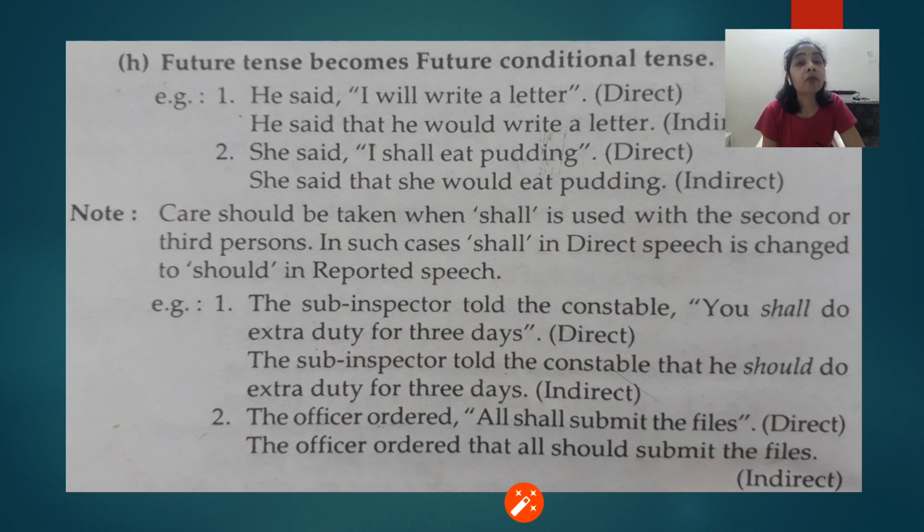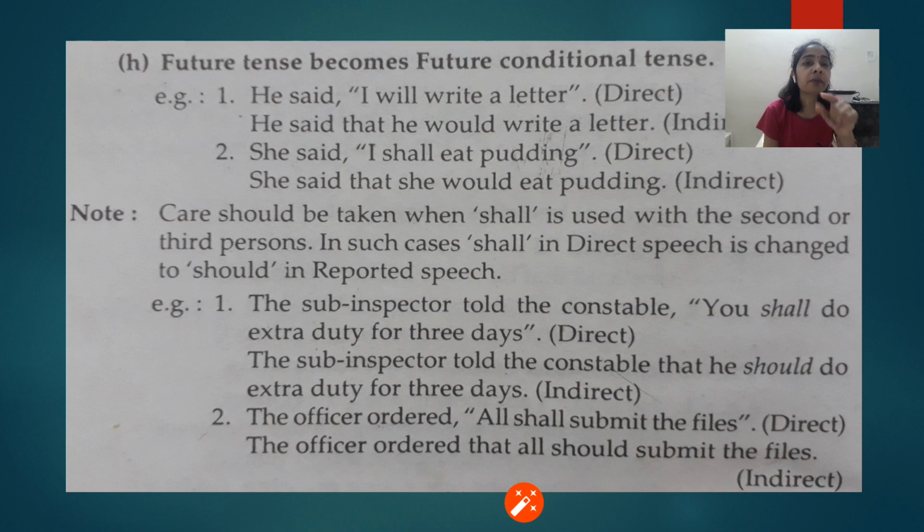Now here there is a difference. When this shall is used in case of second and third person, then this shall changes into should. In case of I, that means first person, it changed into would, but in case of second and third person, it will change into should.